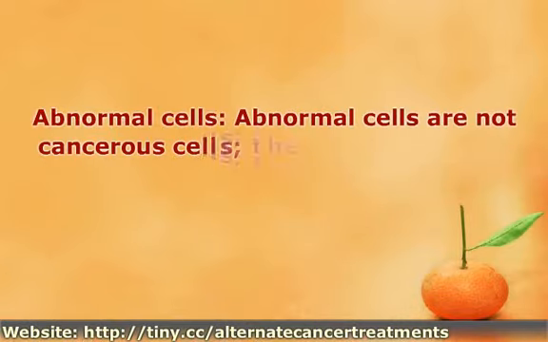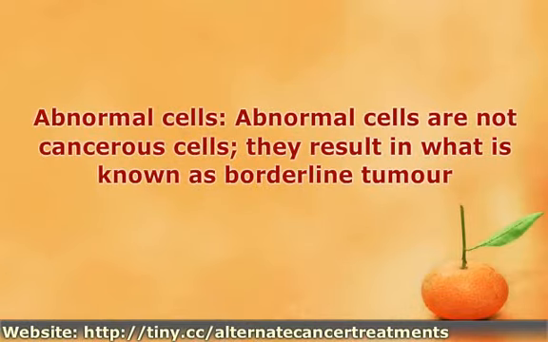Abnormal cells. Abnormal cells are not cancerous cells. They result in what is known as borderline tumor. These forms of growth are however not as dangerous as cancer. They do not spread into deeper parts of epithelial tissues. However, this should not be taken lightly either, because it could sometimes develop into cancerous growth.